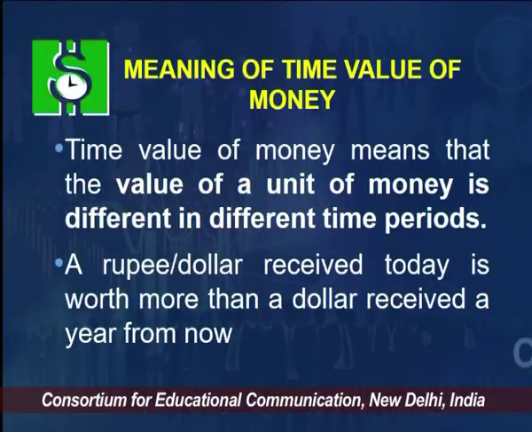So, what is the time value of money concept? Time value of money means the value of a unit of money is different in different time periods. So, when I say value of a unit of money, I may take the unit as $100 or 100 rupees or 100 taka, it does not matter. I am not concerned about the currency or the denomination. I am here concerned about the unit of money, and the unit of money could be anything. It could be 1 rupee or $1. It could be 100 rupees or $100. So, the point I am making is this: the value of money is not the same at different time periods.